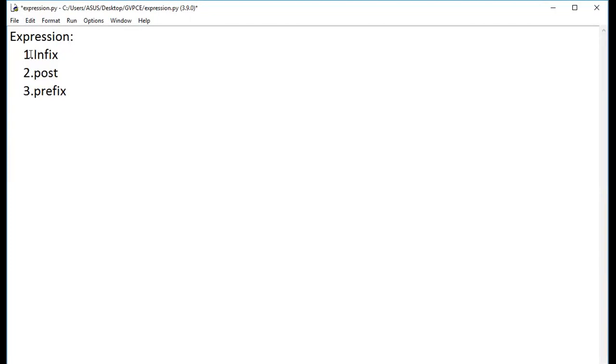Sometimes they give an infix expression, then they ask you to make it a postfix expression or prefix expression, depending upon the question. So first let me give an infix expression, and here we'll have the equivalent prefix and the equivalent postfix expression.